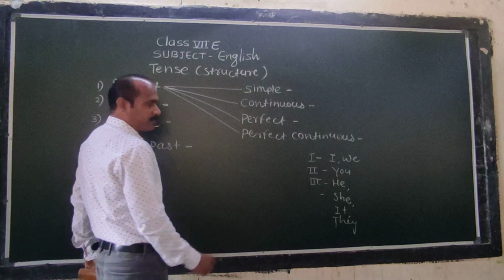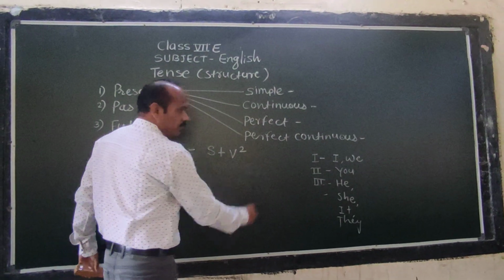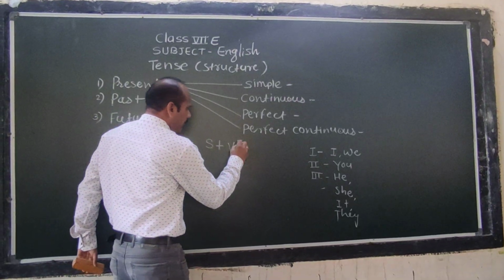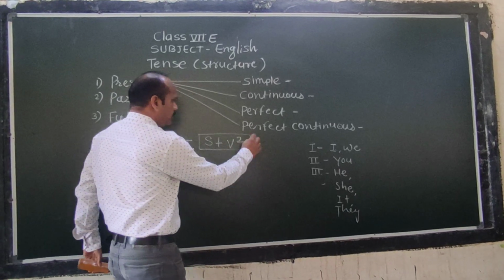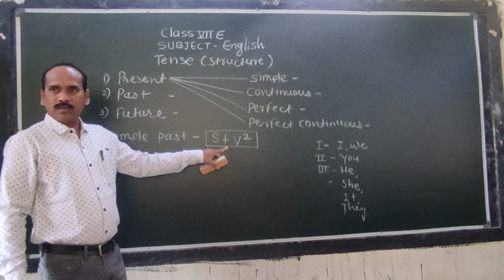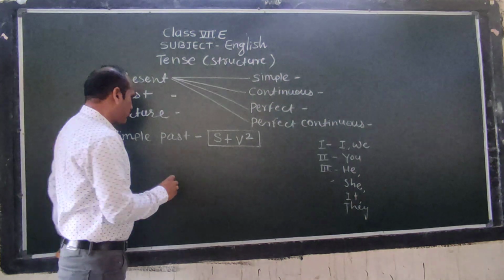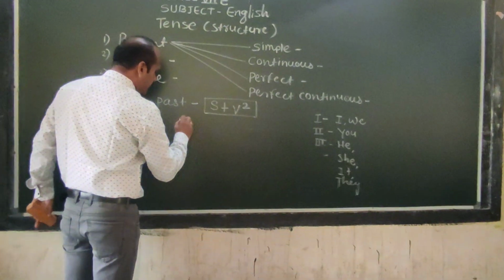So what is the structure of simple past? Subject plus V2, the second form of verb. You have to keep in your mind one thing: in simple past tense there is the second form of verb. So let me discuss some examples. Which example did we take first of all?